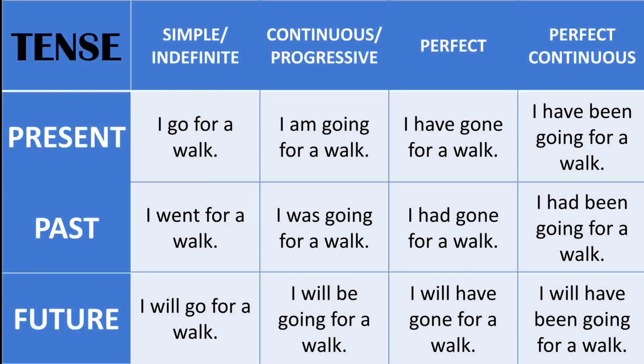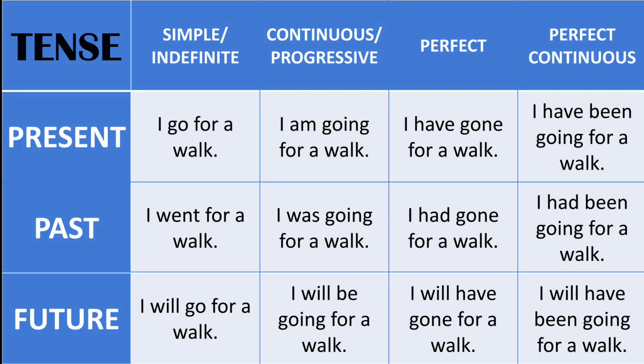You can see the present one is: I go for a walk. Continuous: I am going for a walk. Perfect: I have gone for a walk. Perfect continuous: I have been going for a walk. Here you can add the time also: I have been going for a walk since Monday. So that is your perfect continuous.